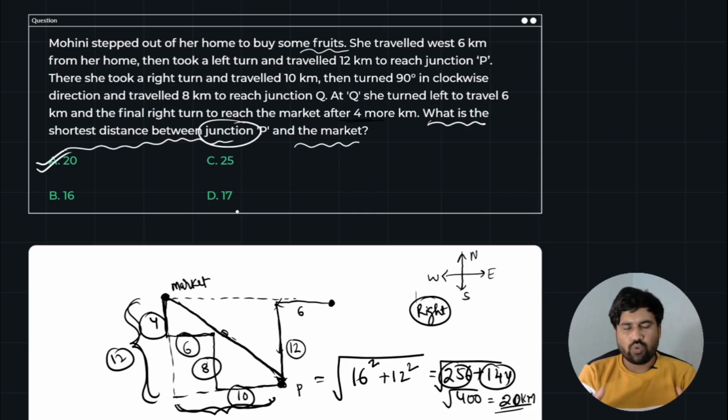So to do this type of problems, all you need to do is one thing. Immediately you have to convert the data to the pictorial representation, and this pictorial representation will give you the solution. And for the directions you have to use Pythagoras theorem.